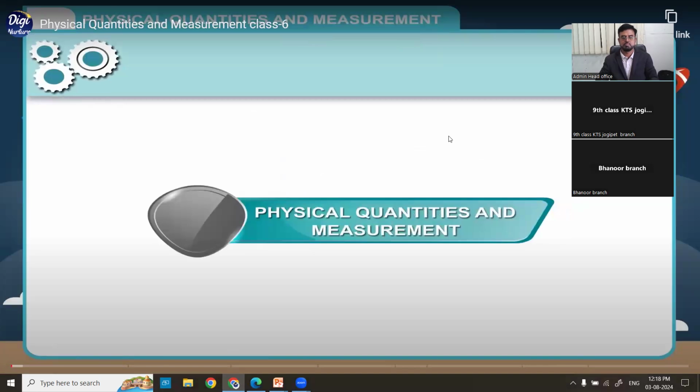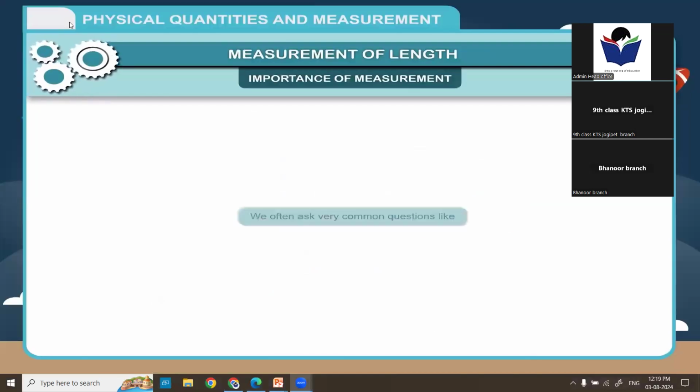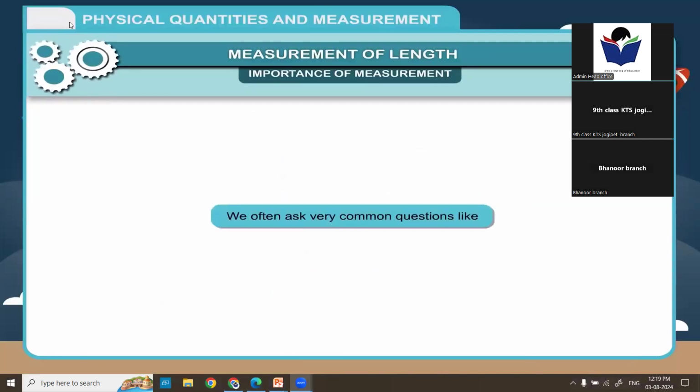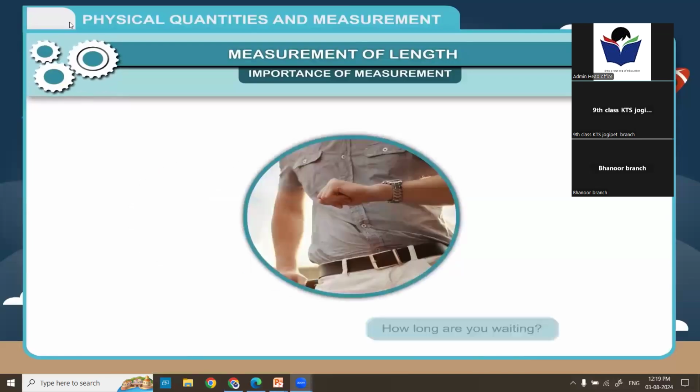Physical quantities and measurement. Measurement of length. Importance of measurement. So much information about measurement is there in this video. We often ask very common questions like, what is the length of this room? How long are you waiting? What is your age? Etc.